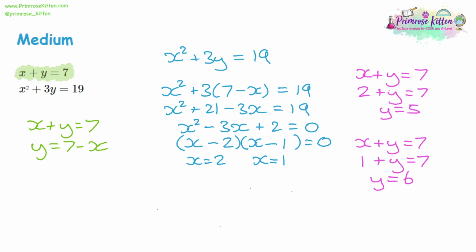The last thing to do here is, it's not clear which x answer goes with which y answer. So we have to write it out clearly at the end. Now, the x equals 2 produced the y equals 5. So those two are linked together. Then the x equals 1 produced the y equals 6. So those two are linked together as well. So you have to write the right ones next to each other, or you might lose a mark. You don't want the examiner to be assuming which ones go together and maybe working out incorrectly.